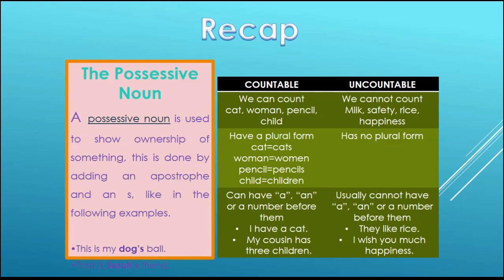The last point was, countable nouns can have a or an or a number before them, like I have a cat, my cousin has 3 children. And about the uncountable nouns, they usually cannot have a or an or a number before them, like rice, I wish you much happiness.